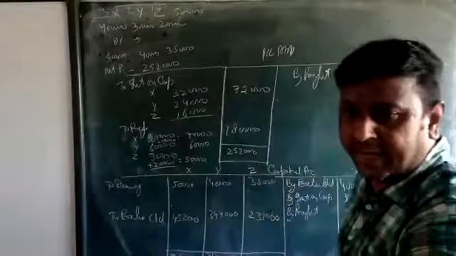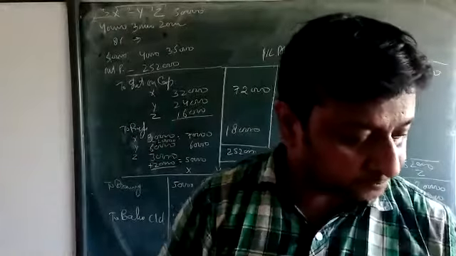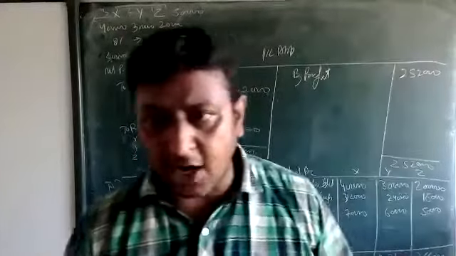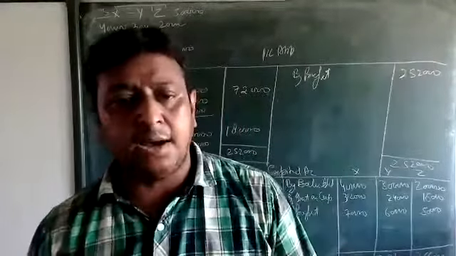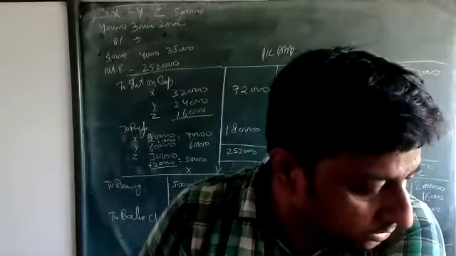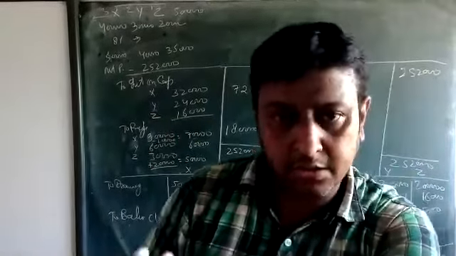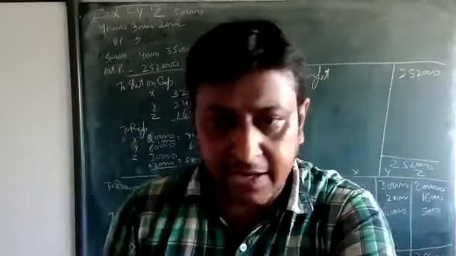Clear? First make the P&L appropriation account, then make the capital account. In this way, we are going to make the capital account and the P&L appropriation account. Everyone clear? Go for the next question.